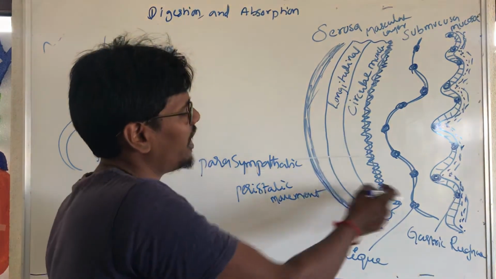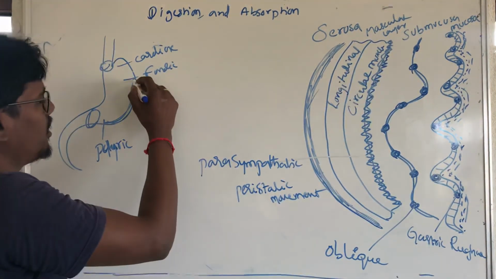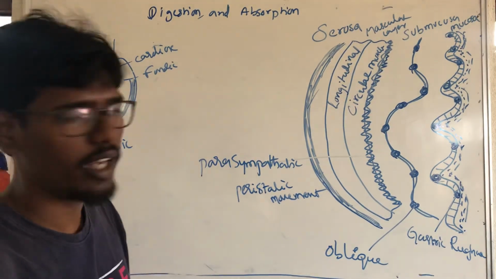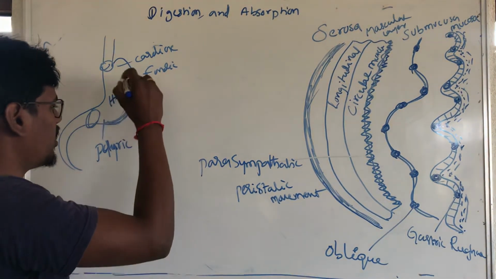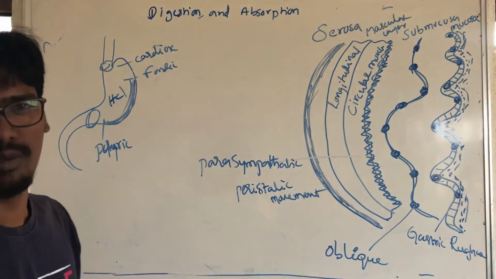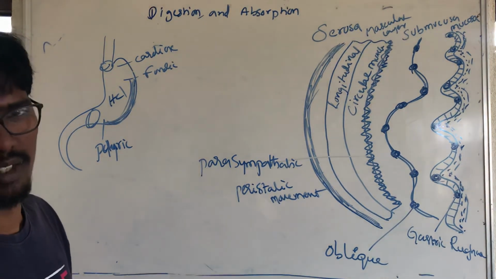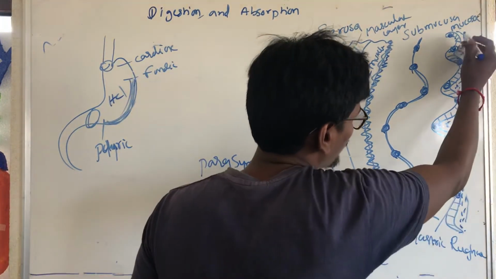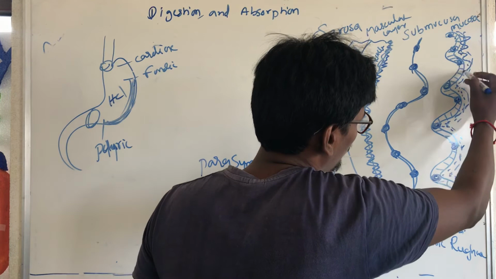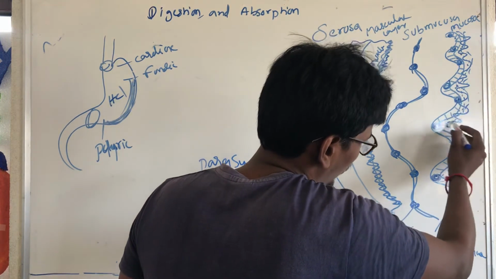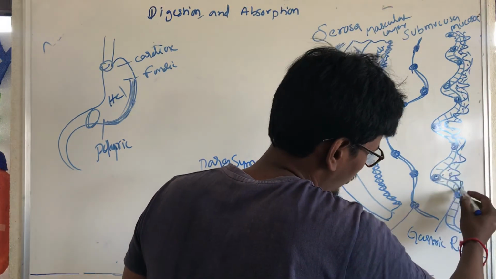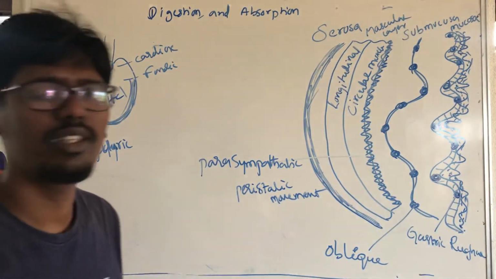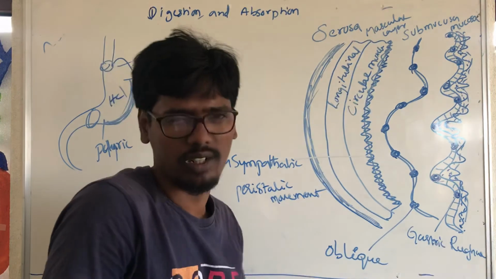Okay, these layers are found in the stomach wall. Here there is HCl. And the mucosa also has some finger-like projections. These are called villi. They are for absorption of the food particles.